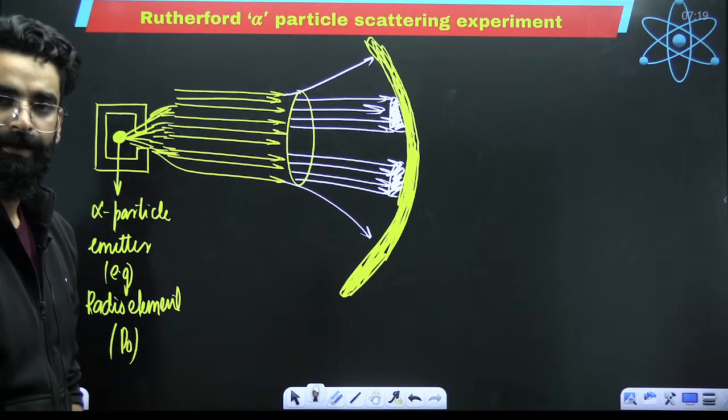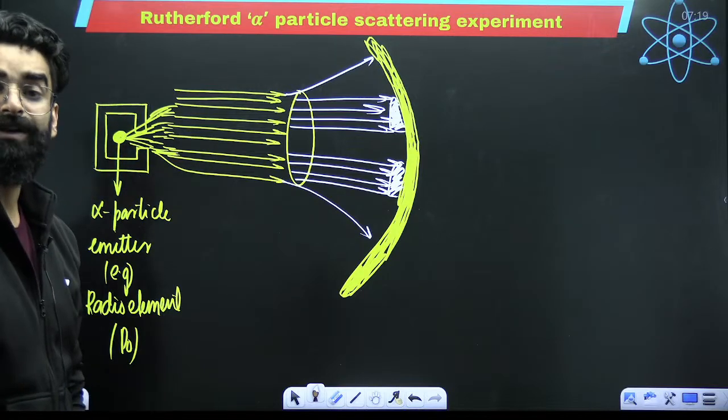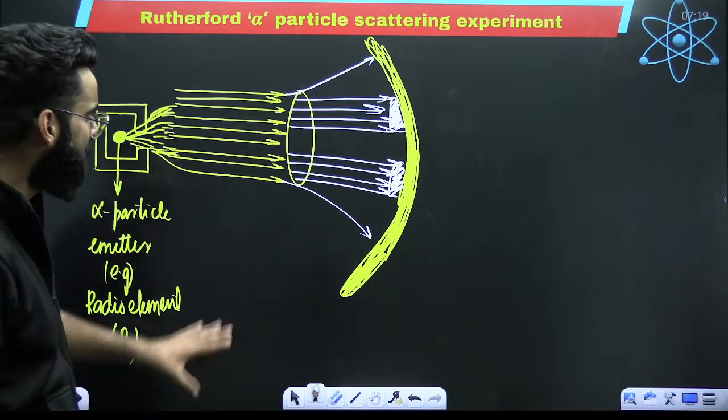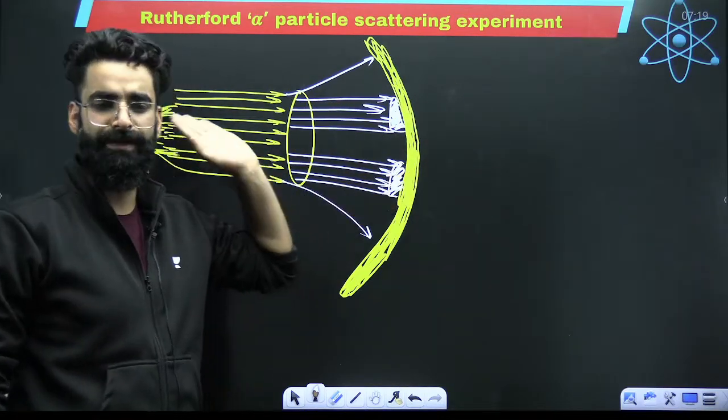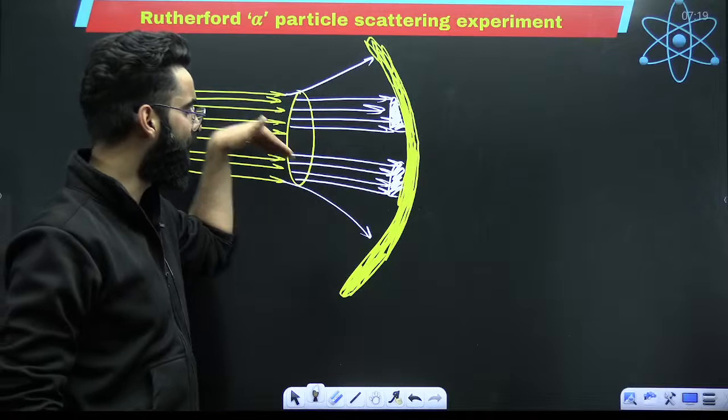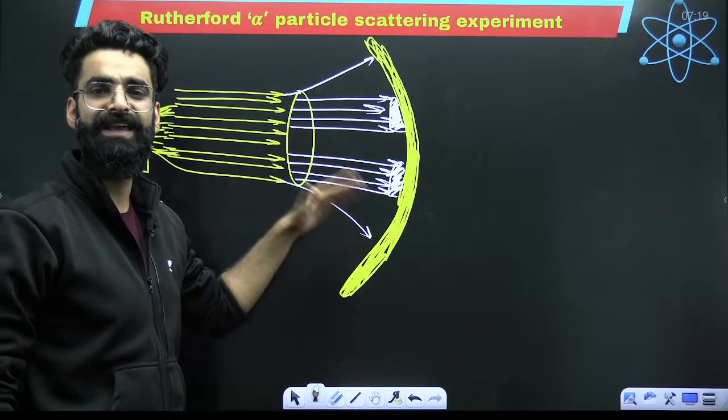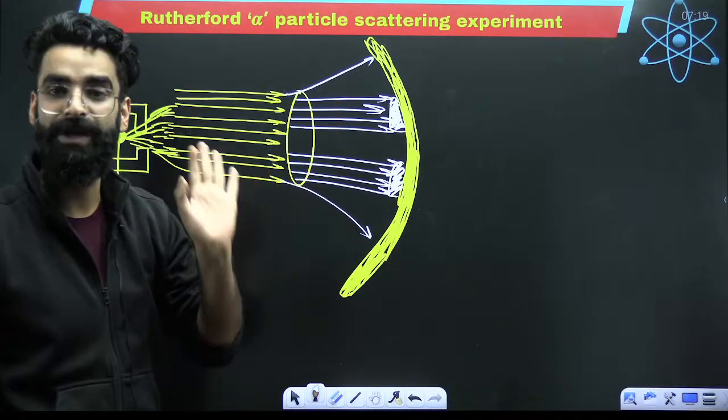So first of all, what things did he observe? He observed the majority of the particles passing the gold atom undeviated. A very few alpha particles were getting deviated by very small angles.